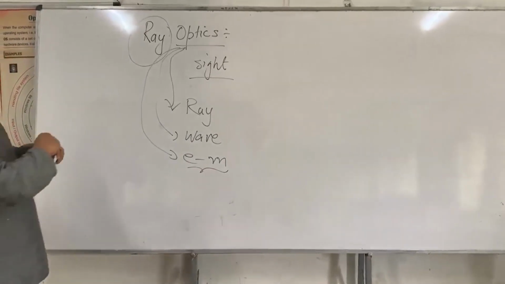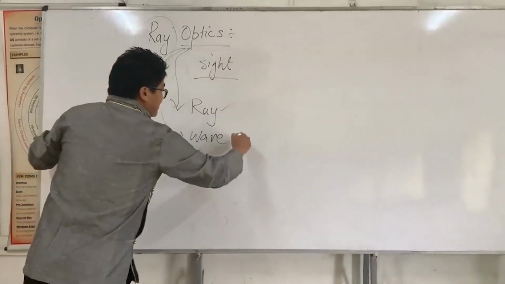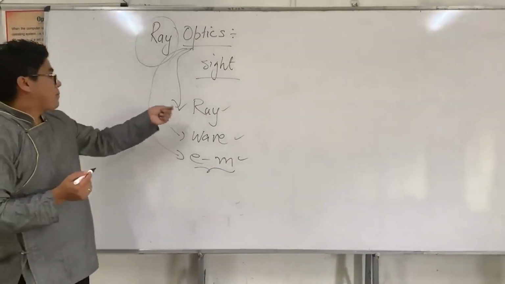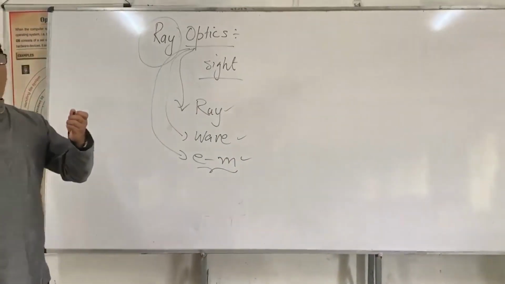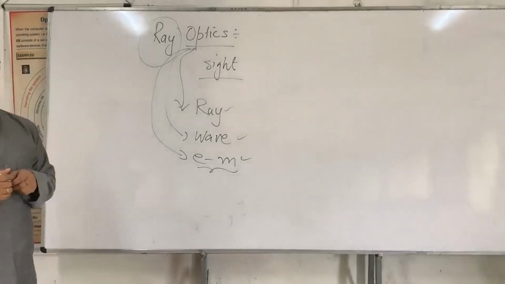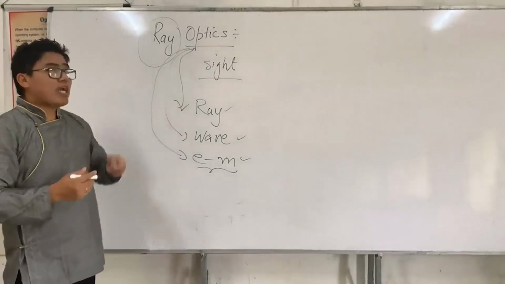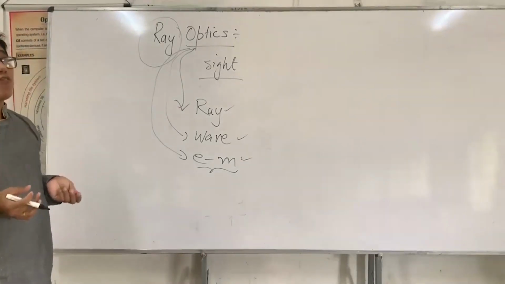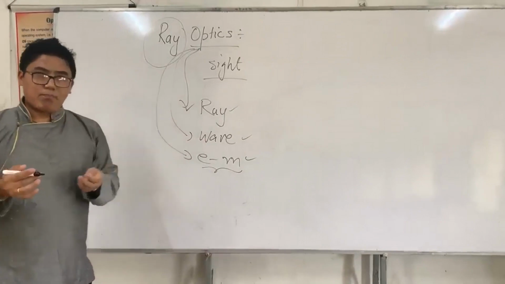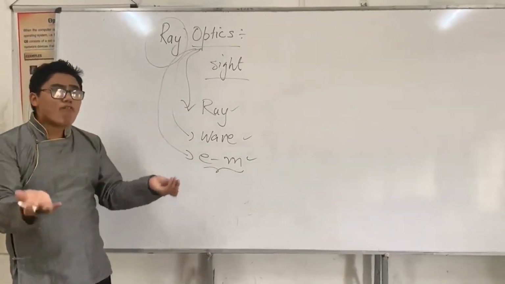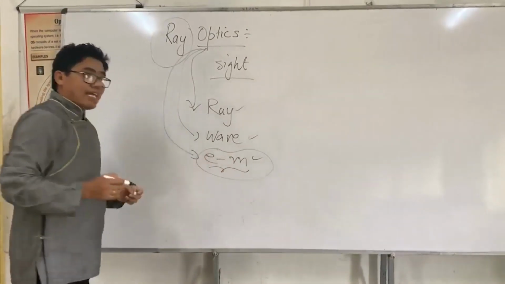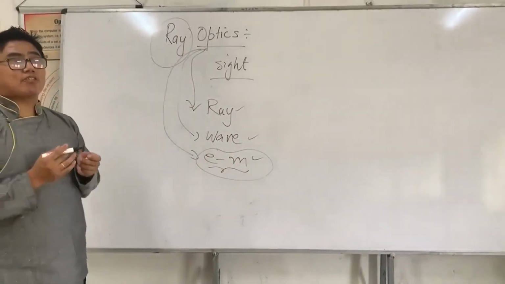Using all these concepts or pictures, we are able to explain the phenomena related to light. Ray can explain some phenomena of light, the wave picture can explain some more, and electromagnetic wave pictures explain some more.